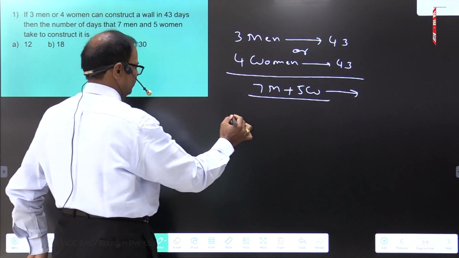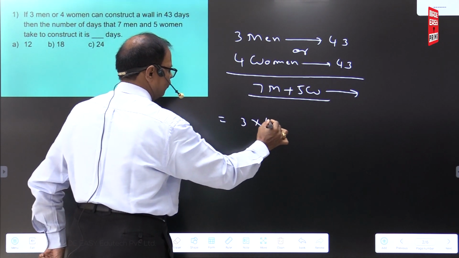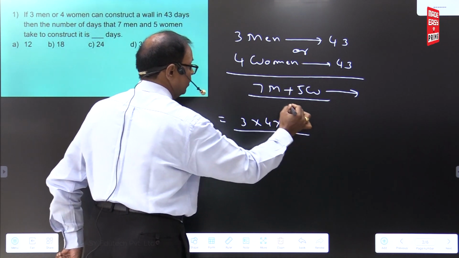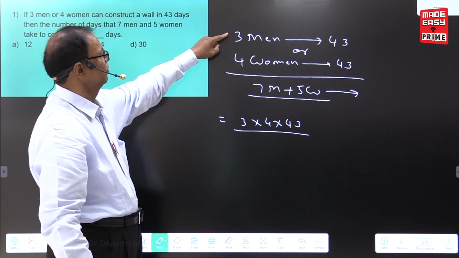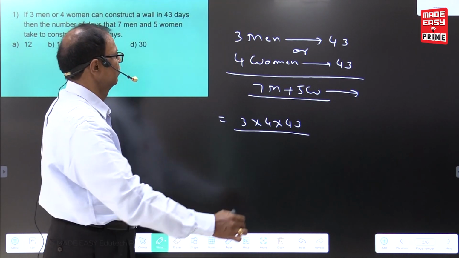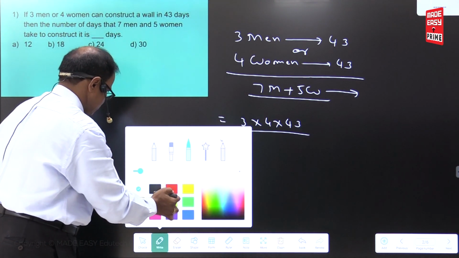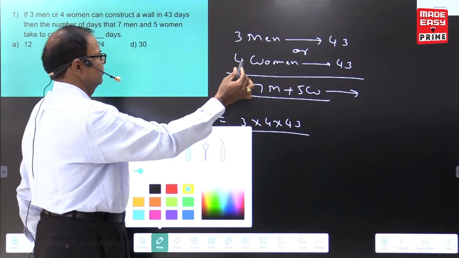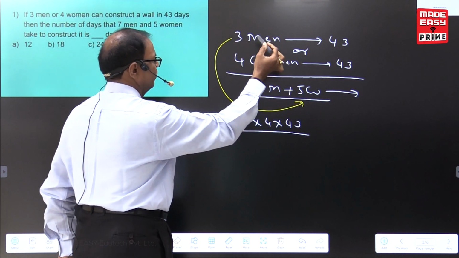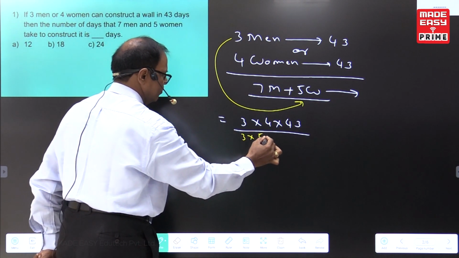See, all of you: 3 into 4 into 43. What is the meaning of 3 into 4 into 43? This will be 3, this will be 4 into 43, in the numerator. Denominator is very important. Now this will be 3 men. We are multiplying men into women: 3 into 5.